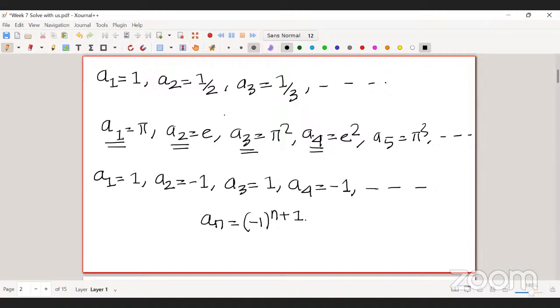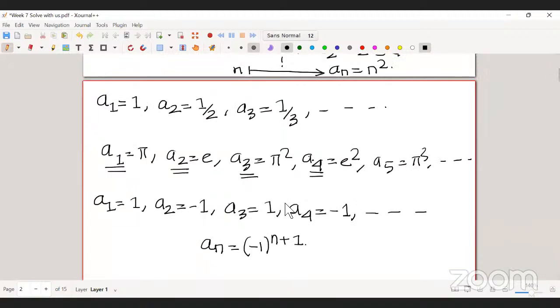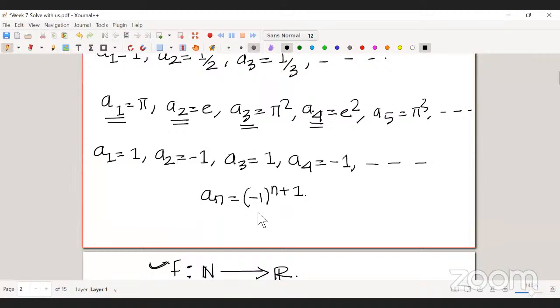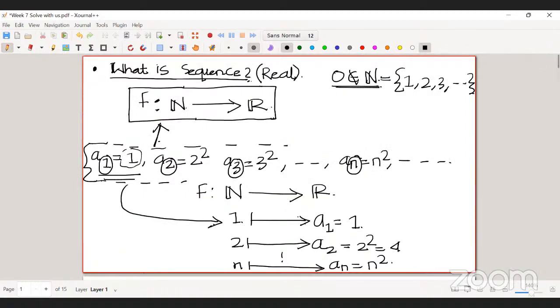So this is the sequence. It doesn't matter whether your sequence keeps repeating or the elements of the sequence are distinct. There is no condition on the sequence. The only condition is that all the elements of that sequence have to be real. That is the only condition I'm putting on the sequence. That's why, as you can see in the beginning, I'm considering a map from N to R, the reals.